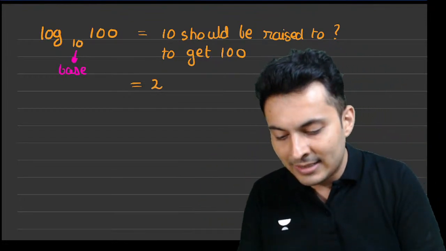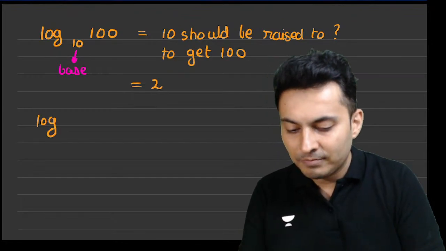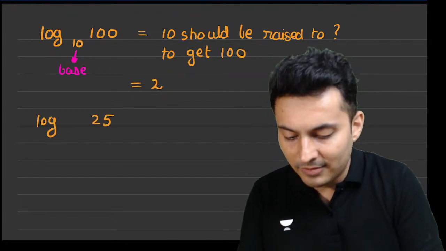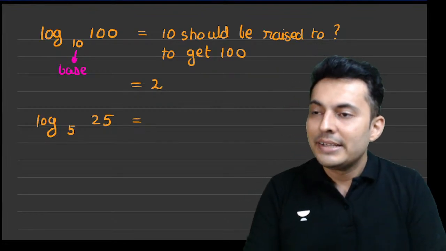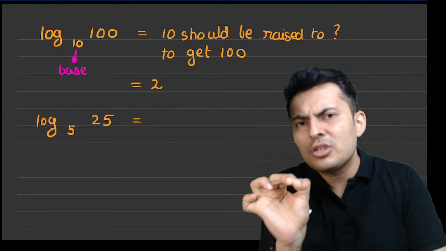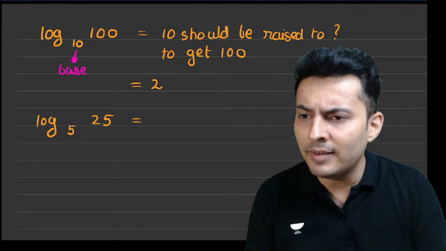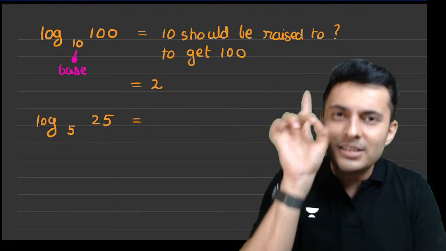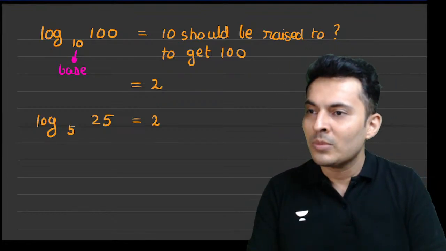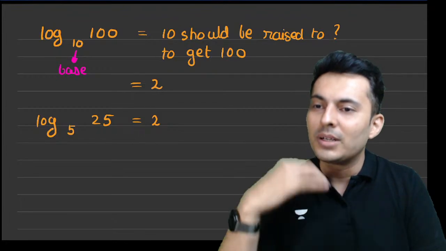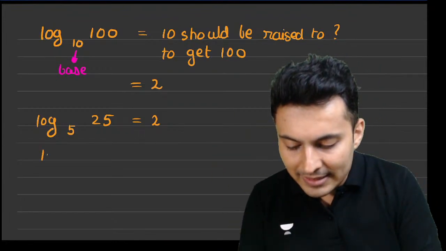I'll give you another example. Log of 25 to the base 5. What do you think is the answer for this? Think like this: 5 should be raised to which number to get the number 25? Yes, it is basically 2. Yes, that's the answer. Very good. That is the power.